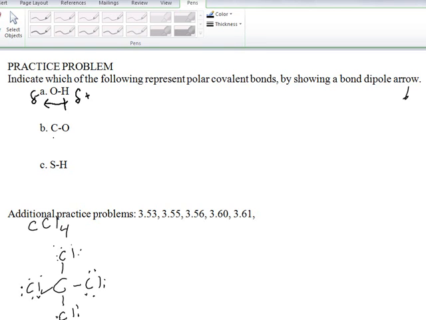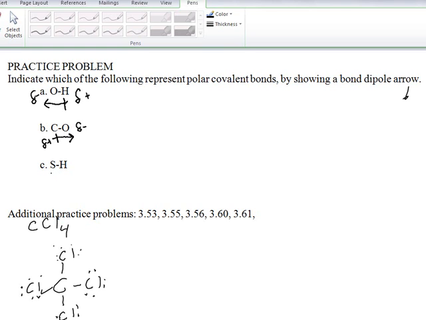Here we have a carbon-oxygen bond. We just saw that in acetone. We'd draw the arrow pointing from the carbon to the oxygen. The plus sign would be near the carbon. Carbon would say delta plus, oxygen delta minus.